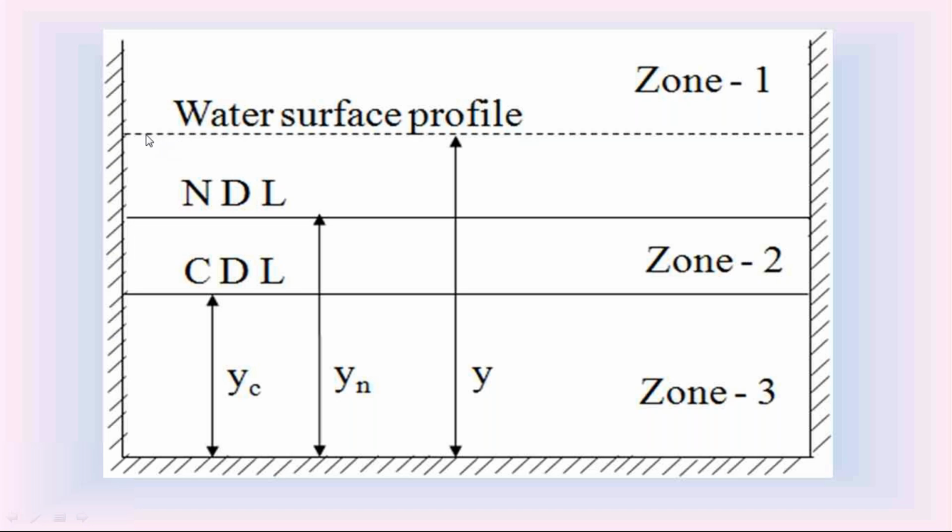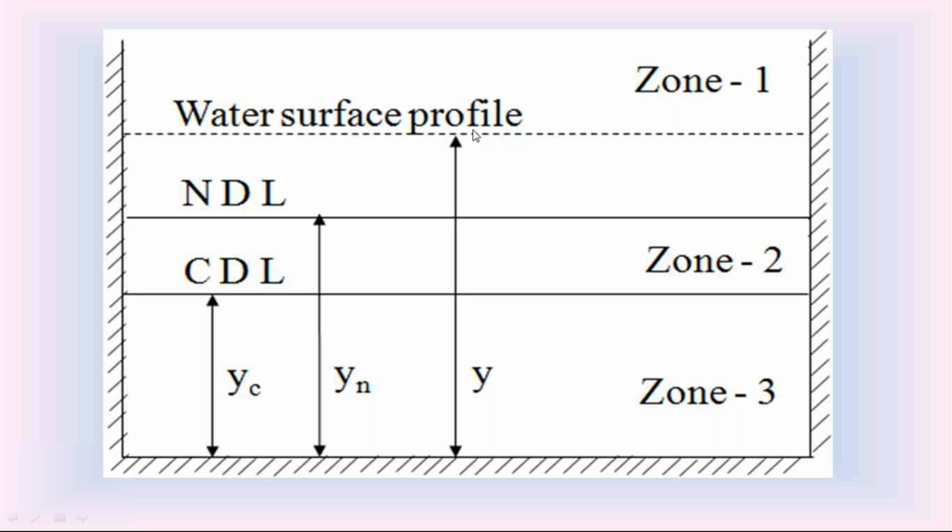Based on the location of this water surface profile, we classify the water surface profile as zone 1 water surface profile, zone 2 water surface profile, and zone 3 water surface profile. That is the second criteria. First criteria based on the channel bottom slopes. Second criteria based on the location of this water surface profile.